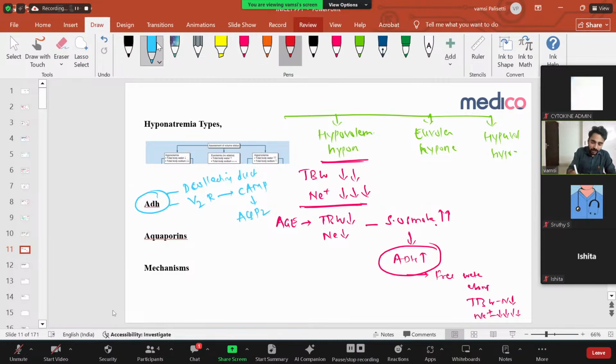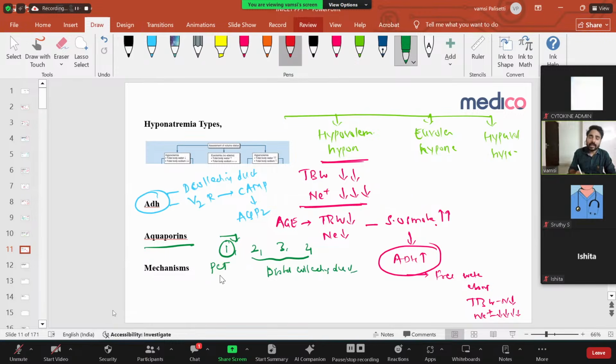If they ask about aquaporins, there are 4 types: aquaporin 1, aquaporin 2, aquaporin 3, aquaporin 4. Aquaporin 1 is present in the proximal convoluted tubule, and 2, 3, and 4 are present in the distal collecting duct. Simple. This was a previous year question: is aquaporin 1 present in the PCT? That is 1. NEET asked only how many aquaporins there are. Clear? So that's what I'm discussing.